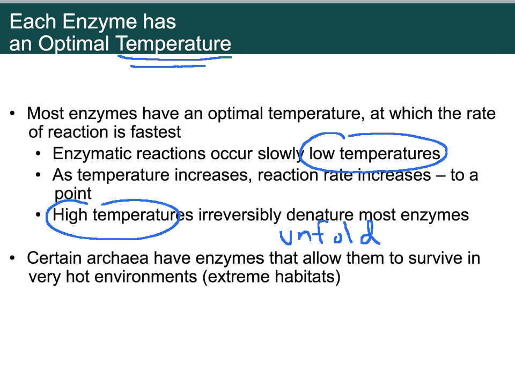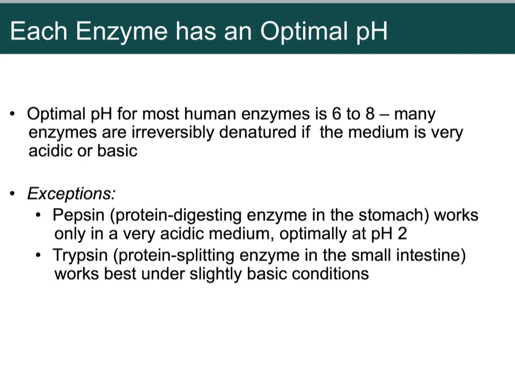There are some that are really cool. These things called extremophiles, they can live in really, really hot temperatures and their enzymes still work. So those are pretty cool. And they use those a lot in the work under such high temperatures.